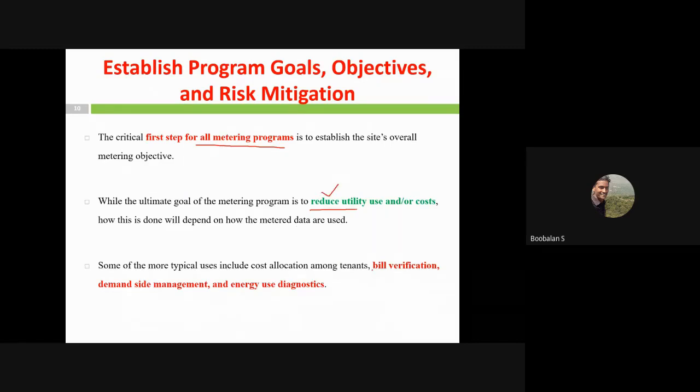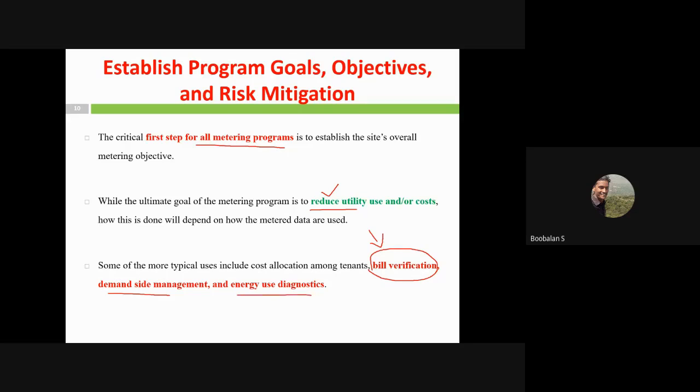And you can do bill verification against my electrical consumption as well as energy consumption, the energy we conserve in the form of diesel, firewood, chopper, water consumption, right? So you could have bill cross verification. You could make demand side management, and you could use energy diagnosis. So these are the things you could use.